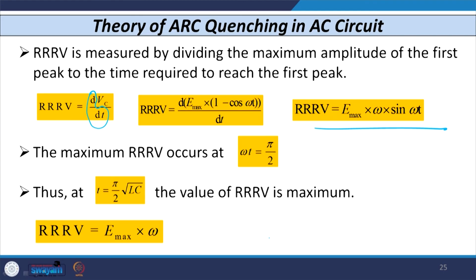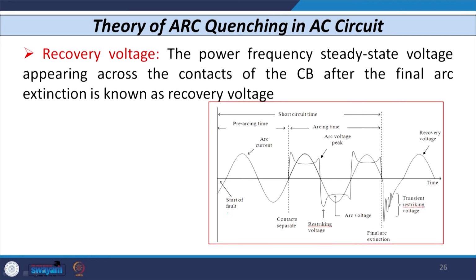The maximum value of this RRRV occurs when omega t is equal to pi by 2. That means at t equal to pi by 2 square root of LC, the value of RRRV is maximum and it is given by Em into omega. So, this is the maximum value of the rate of rise of restriking voltage, and this is how you can find its value.